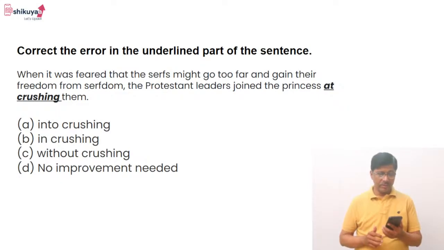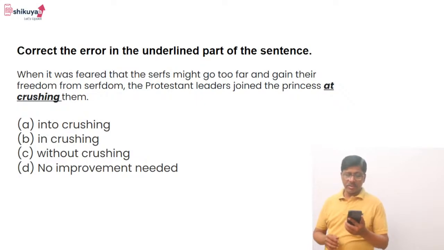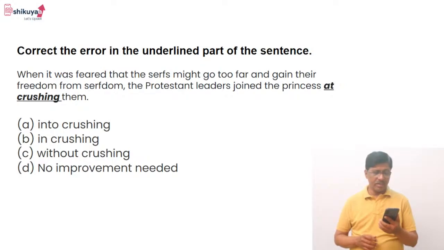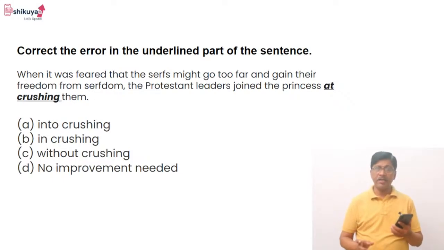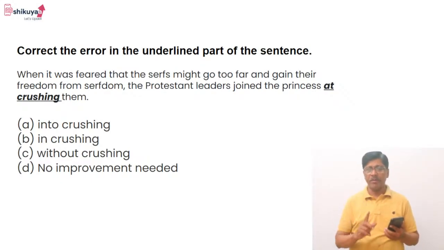Okay, let me read the question. Correct the error in the underlined part of the sentence. When I was feared that the serfs may go too far and again their freedom from serfdom, the Protestant leaders joined the princes at crushing them. Look at the underlined part. There we have to search whether an error is there or not, number one. Number two, if there is an error, what is the improvement?